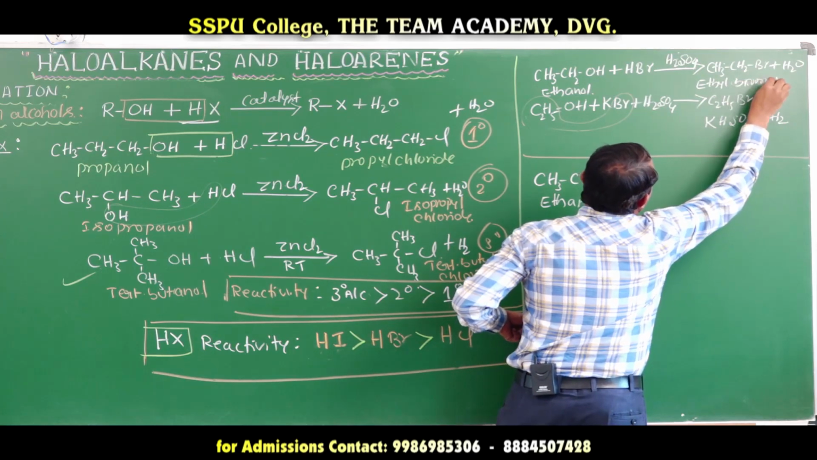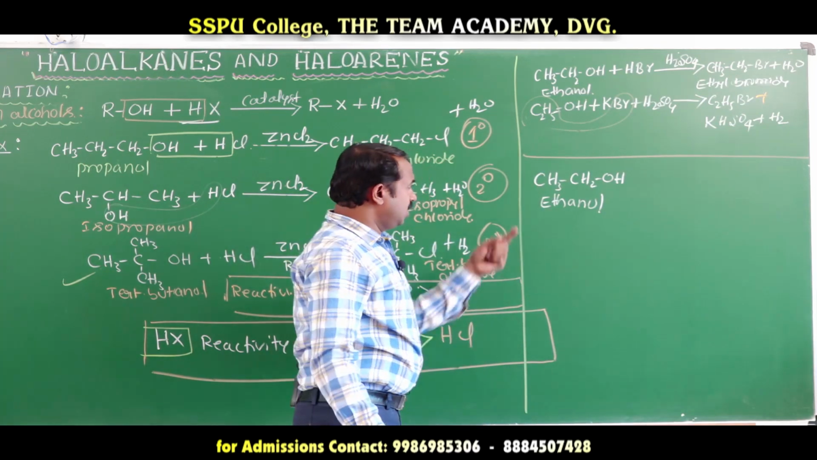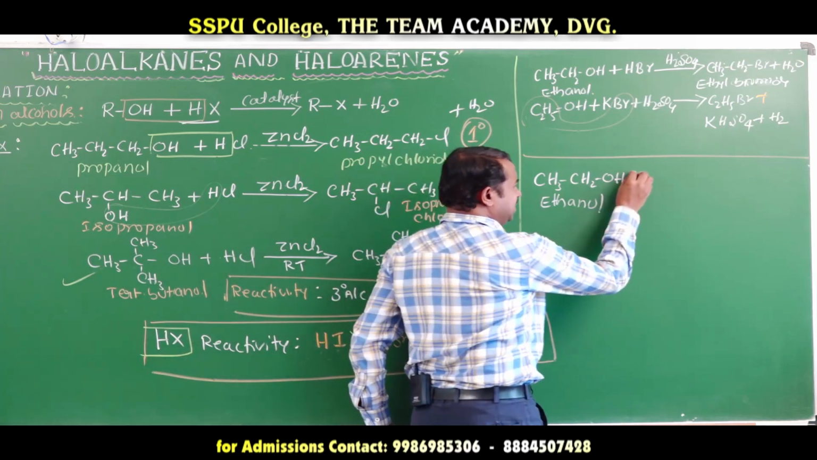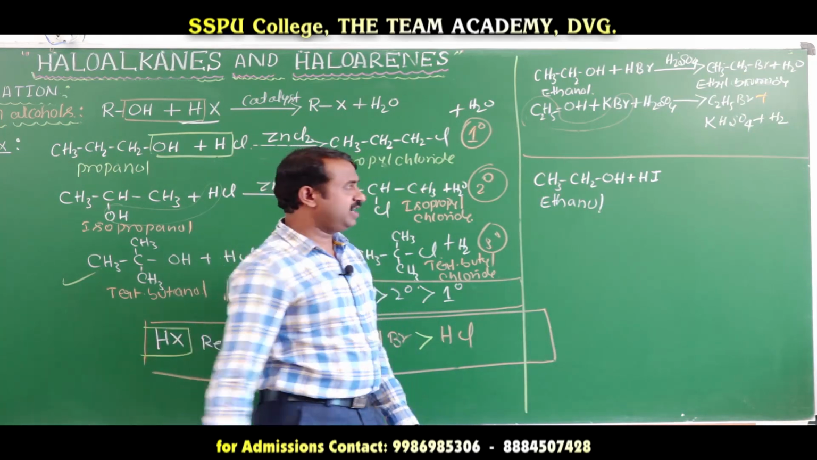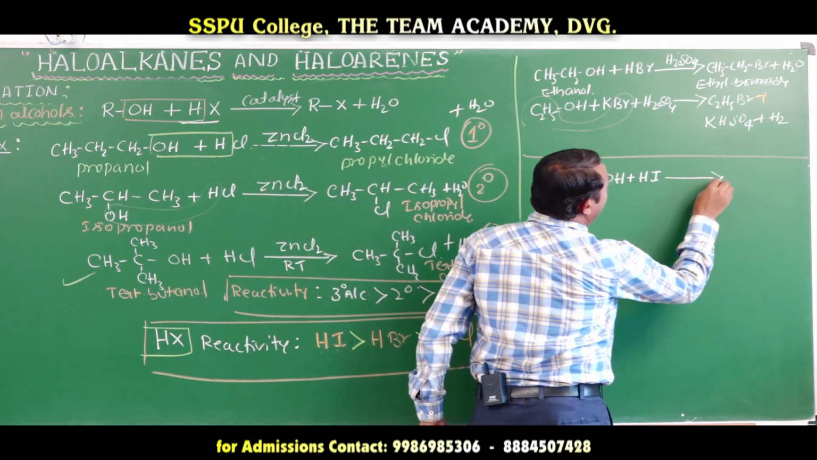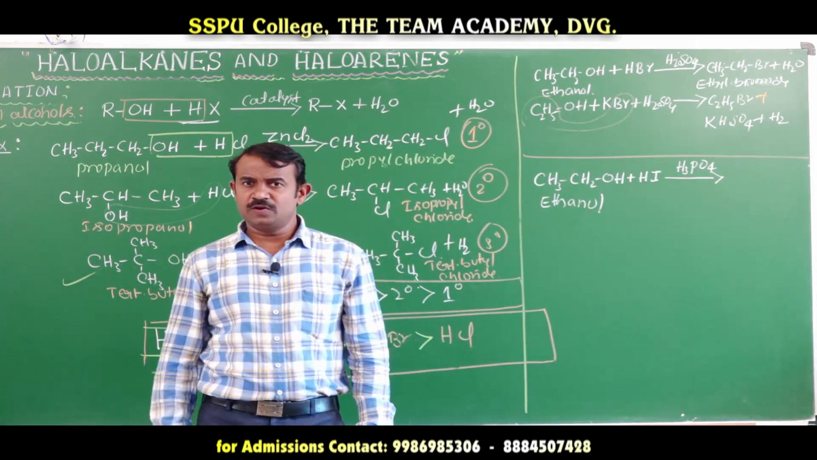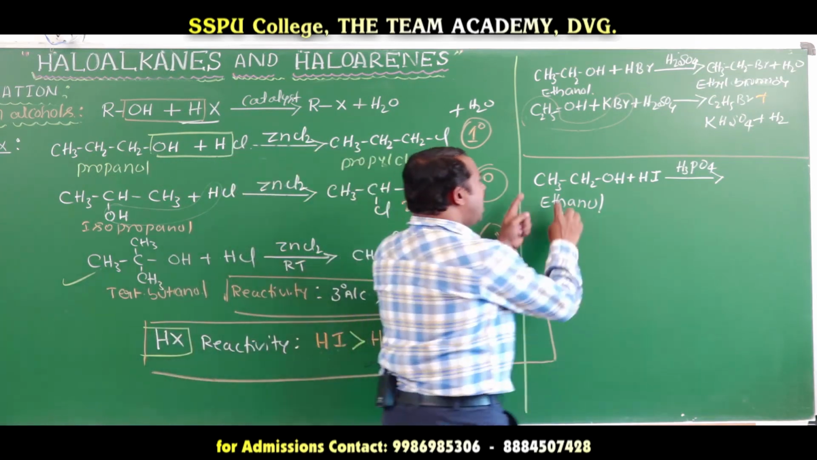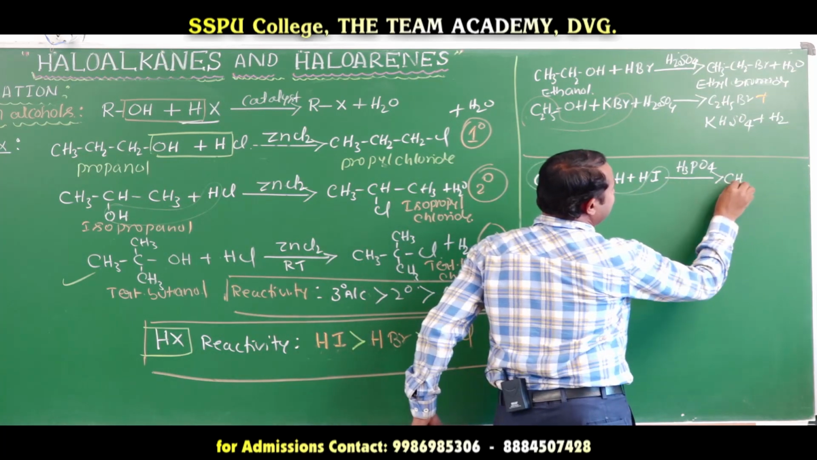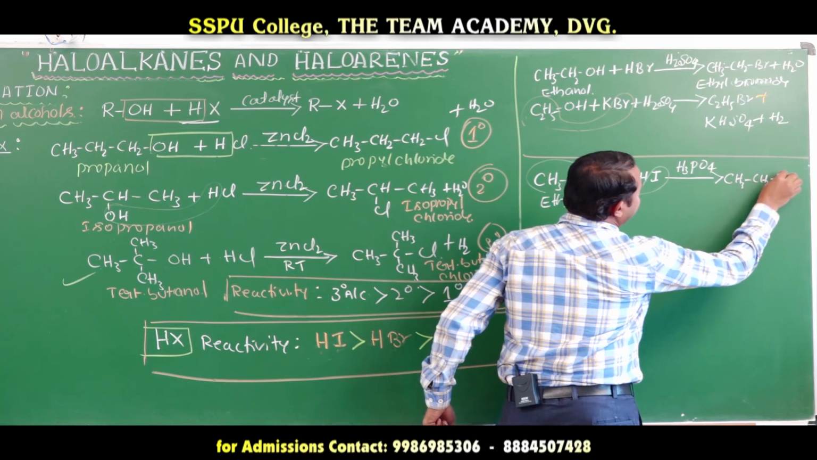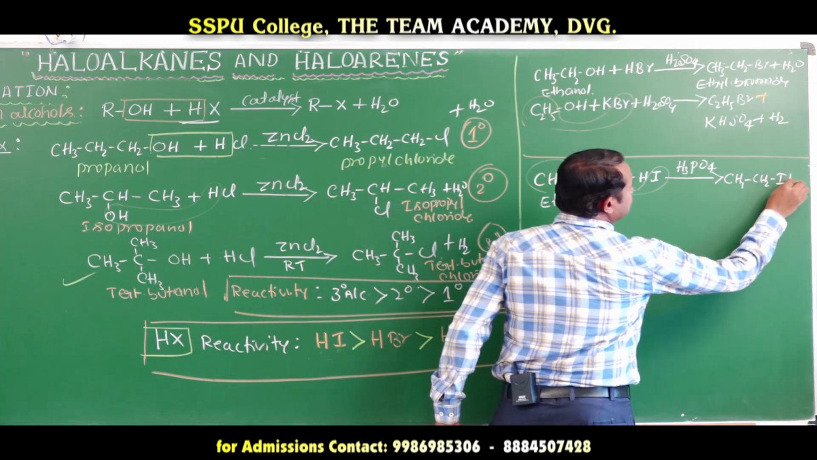bromide. Here ethyl chloride. Ethanol reacts with hydroiodic acid, okay, in presence of phosphoric acid, H3PO4, to form, here also, ethyl iodide, CH3CH2I, and the byproduct is water.